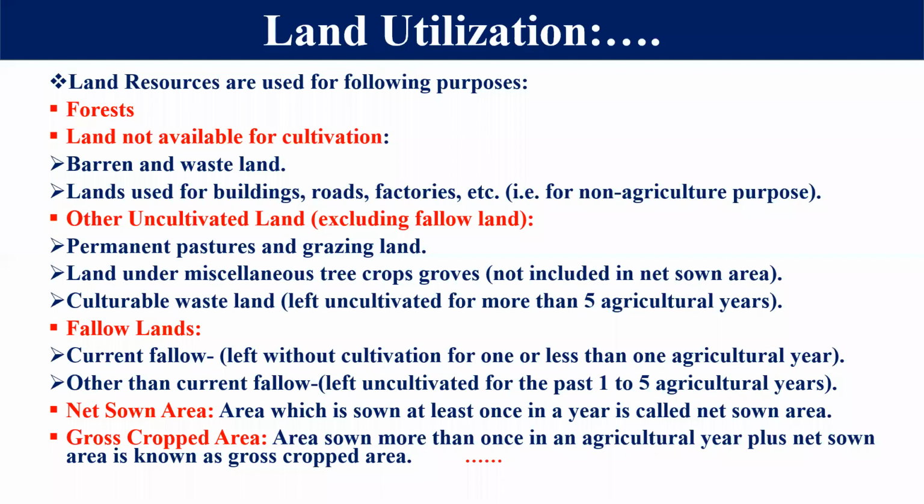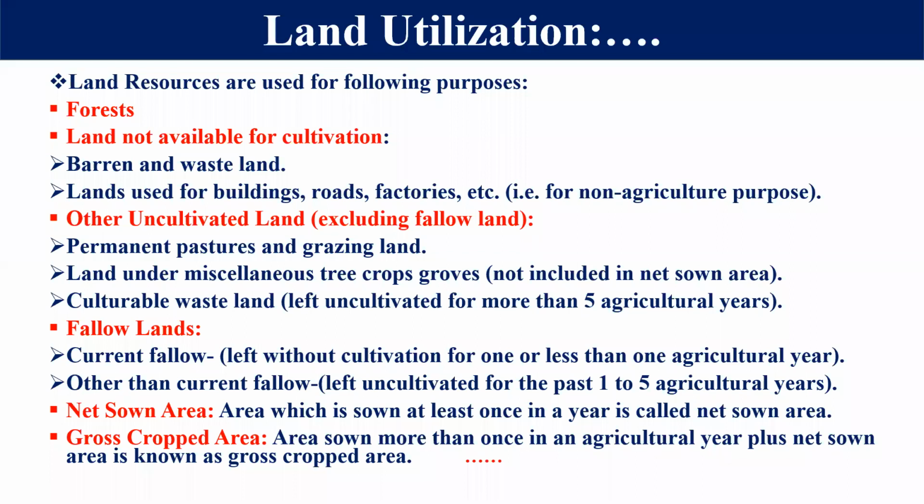You have to understand this thing most importantly, because it is like a fallow land. So cultivable wasteland: this land is left uncultivated for more than 5 agriculture years. Means we will leave this land uncultivated for more than 5 years. Why will we leave this land for more than 5 years? We will discuss this in fallow lands.